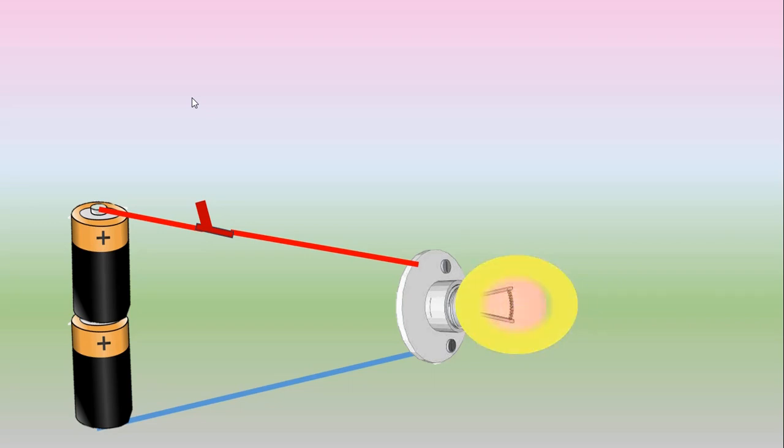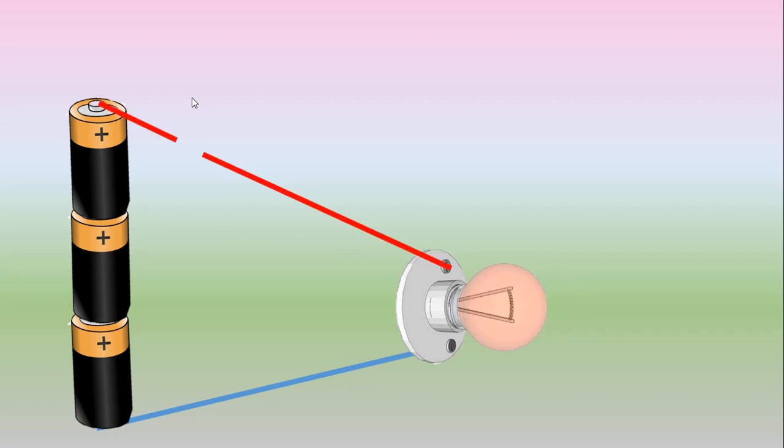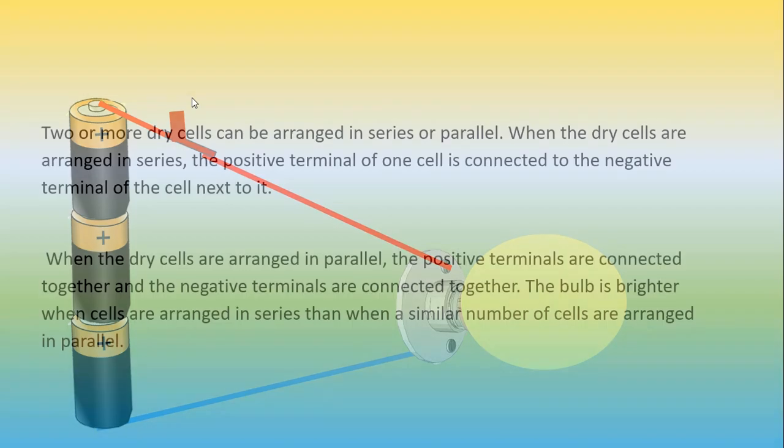If you switch it off and add more cells and fix the same, the bulb becomes brighter, meaning now the bulb is under 4.5 volts. The first time it was under 3.0 volts, now it is under 4.5. The more dry cells you add, the brighter the bulb becomes.